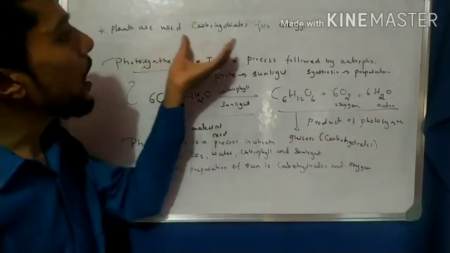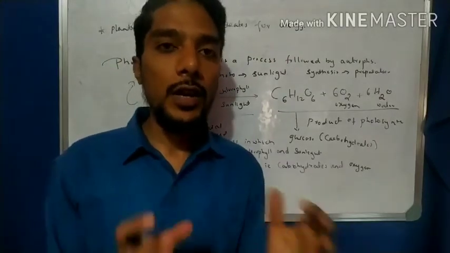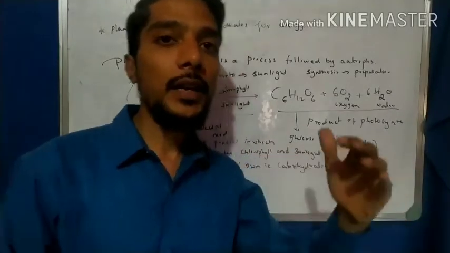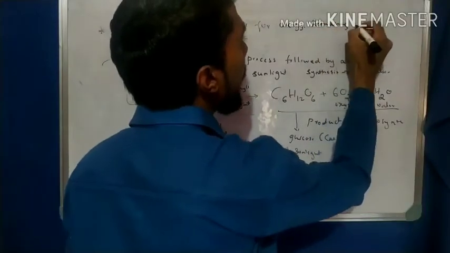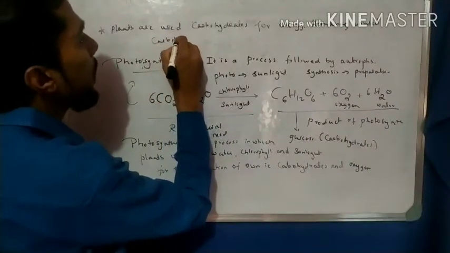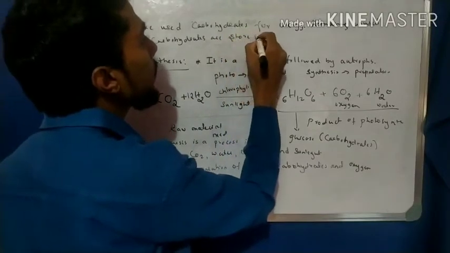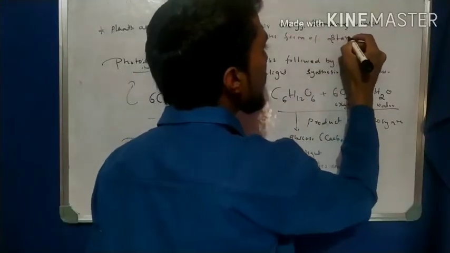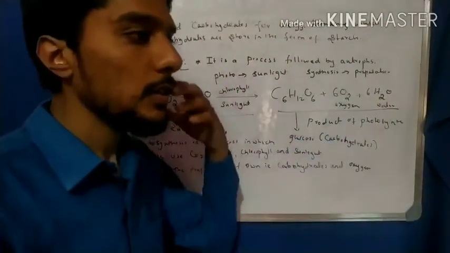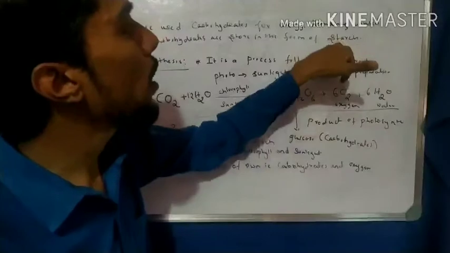Then the remaining carbohydrates are left over: however much they require, they use, and the remaining carbohydrates, the unused carbohydrates, are stored in the form of what? Starch. That is very important. The remaining carbohydrates in the plants are stored in the form of starch.